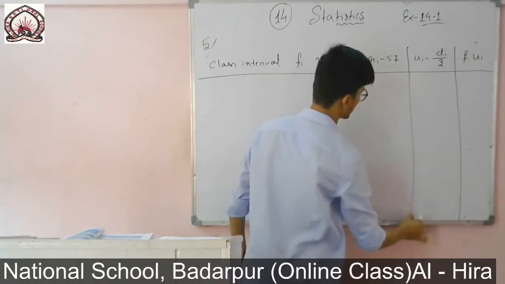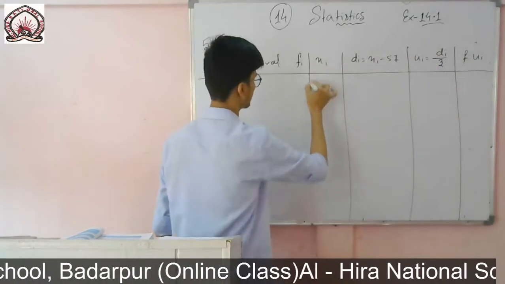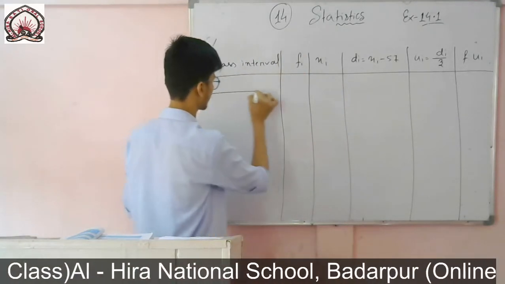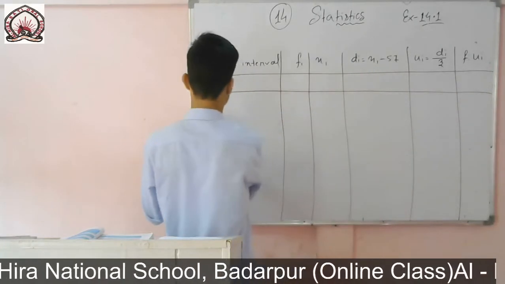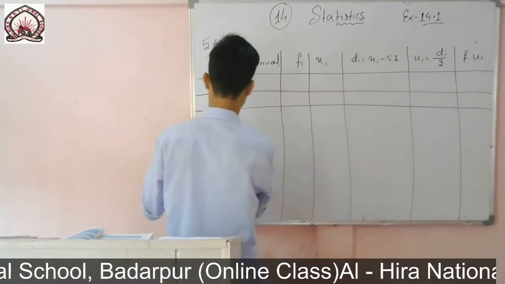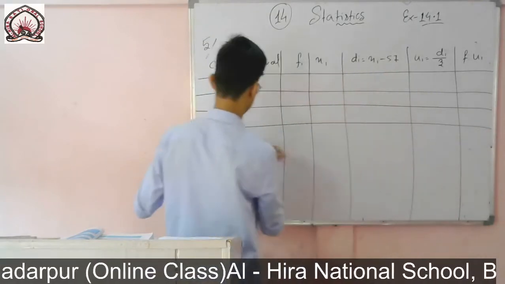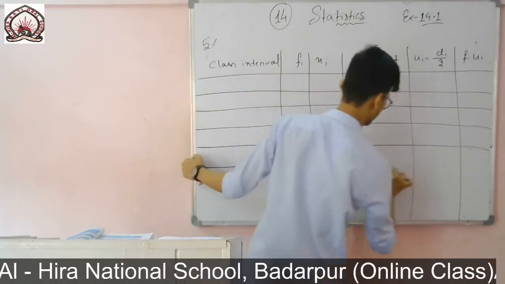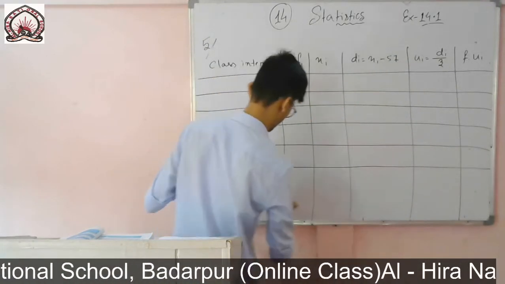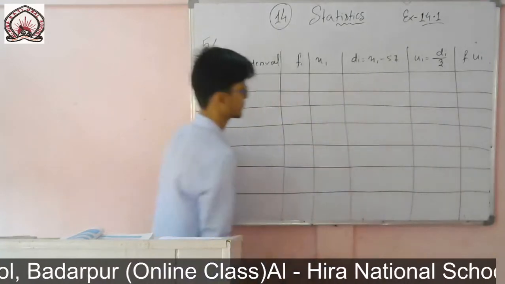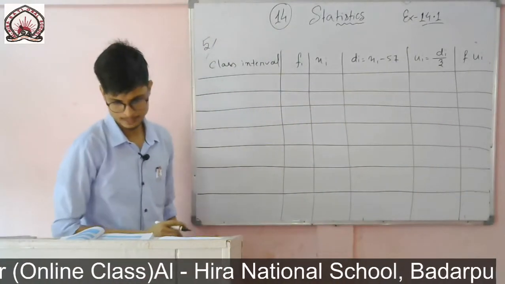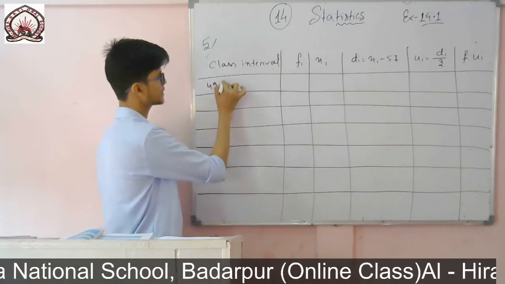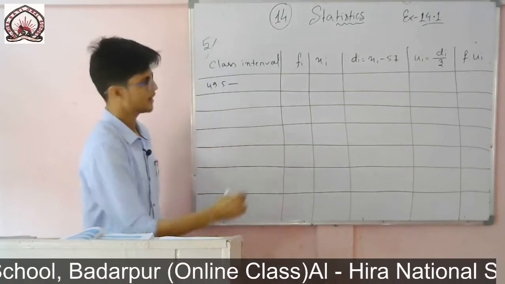So now simply we'll calculate one by one and we'll find the value and we'll put it in each. Okay, so this is the table. So now I'll write the interval. So you see what I made this one 50. So from 50 I'll minus 0.5, that means it became 49.5 to 52.5.